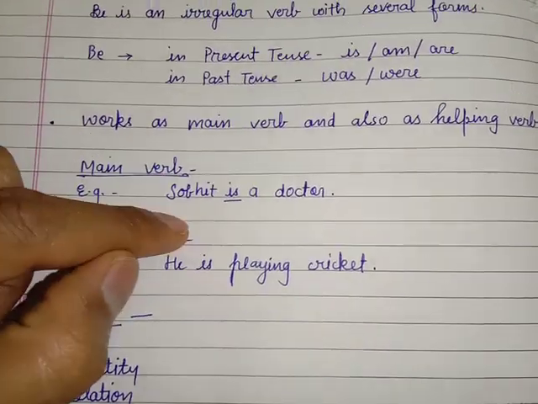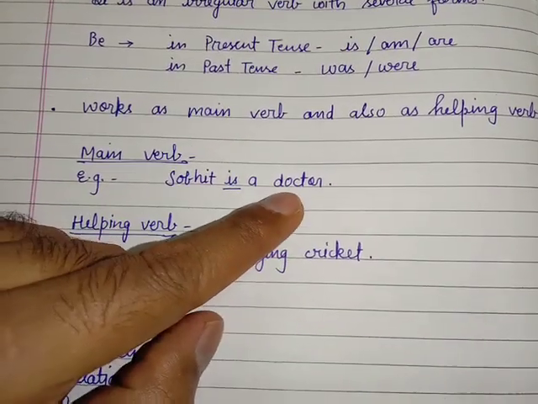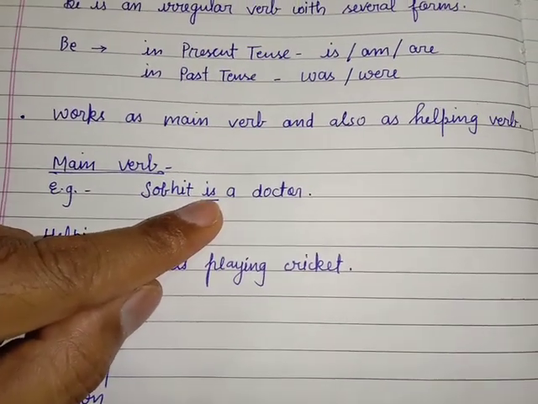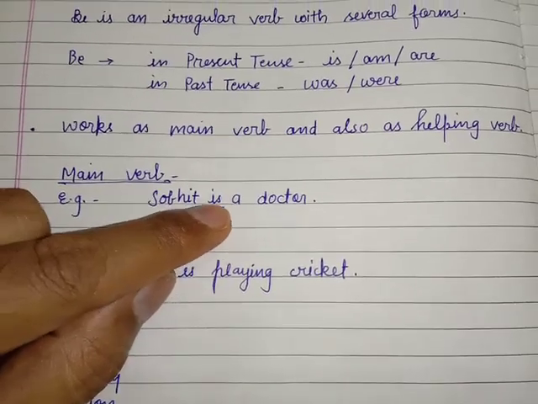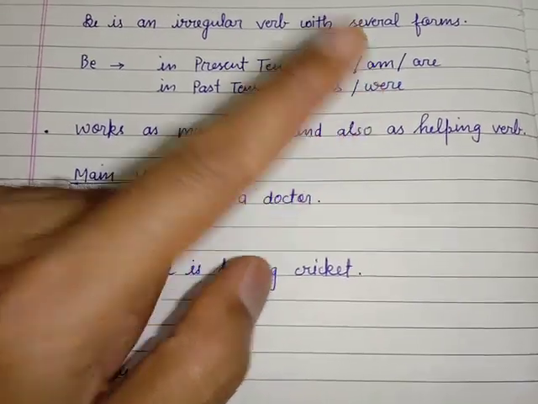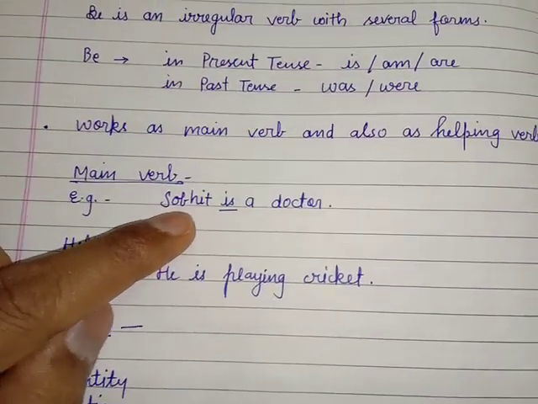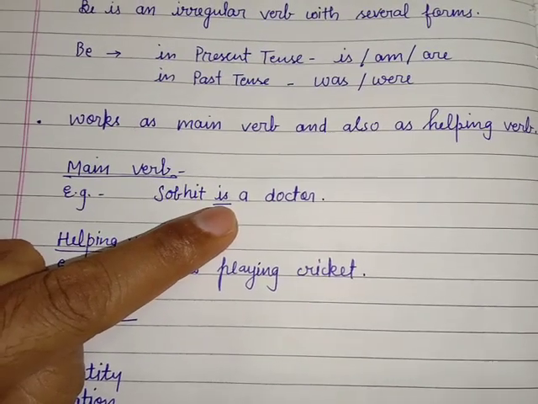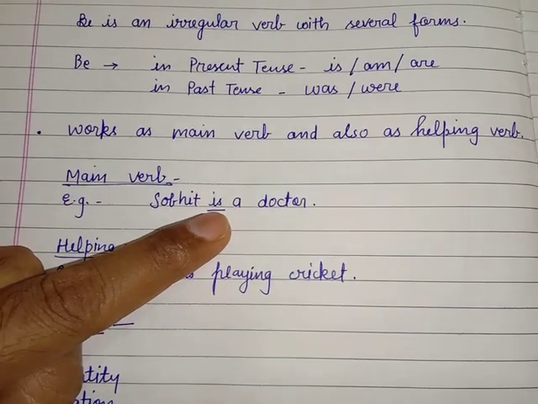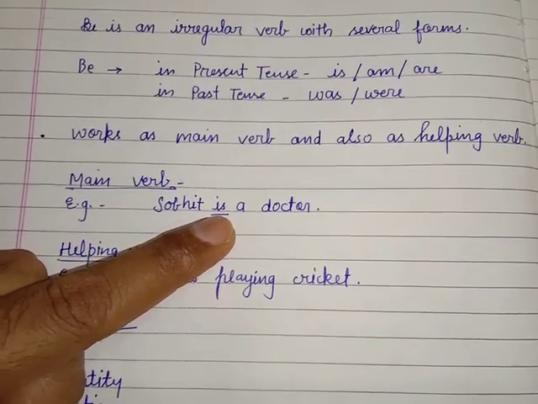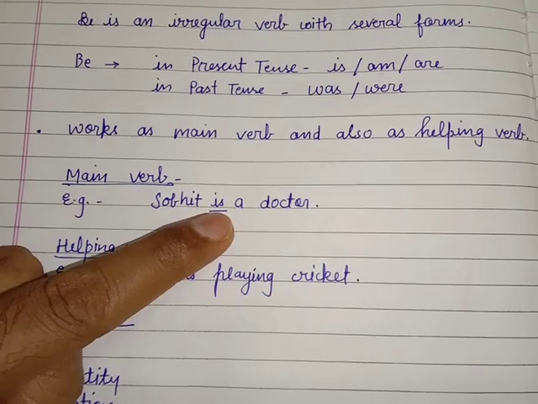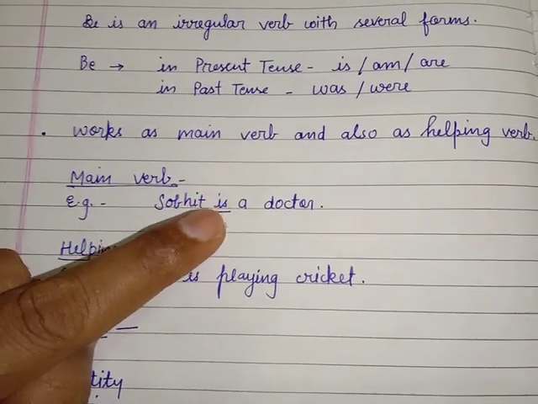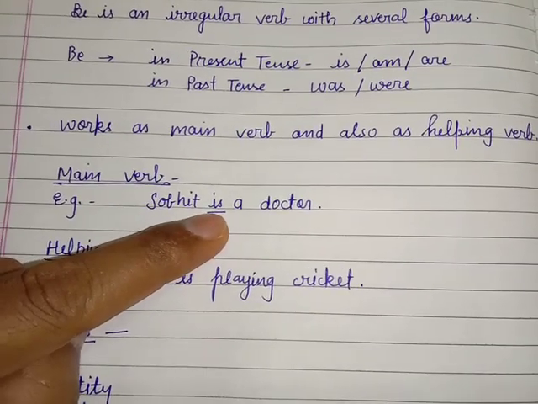As a main verb, when it is used, there will not be any other verb. The only verb will be be. The forms of be are is, am, are, was, were only. Shobhit is a doctor. So it is an identification, or you can say it is telling the post. Shobhit is a doctor. No other verb is here, so it is the main verb.